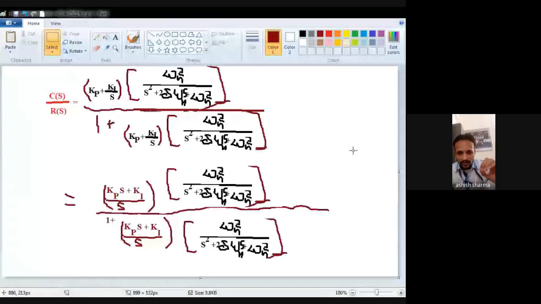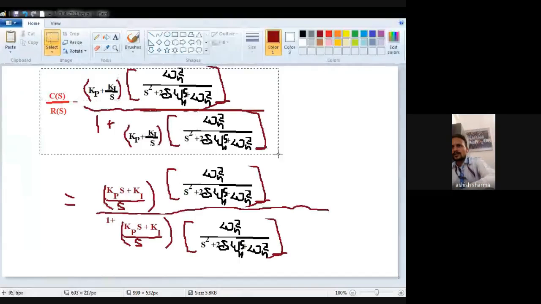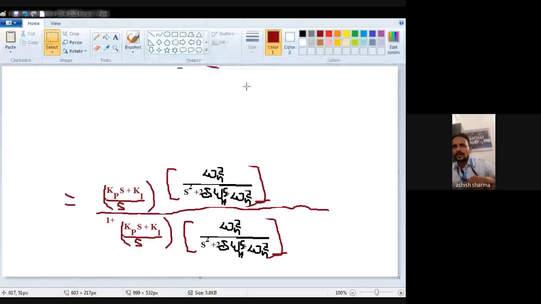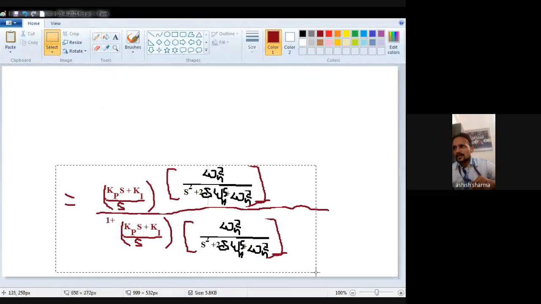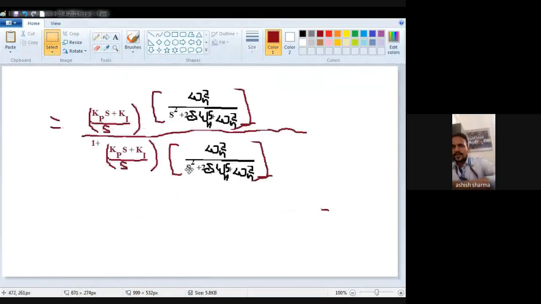Now see very carefully this last step and we will prove that it increases the order of the system. I remove this upper part to show you the solution of this lower part. Now after this step, we have to take the LCM.